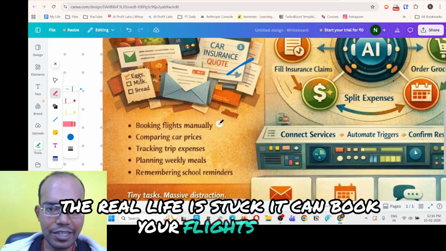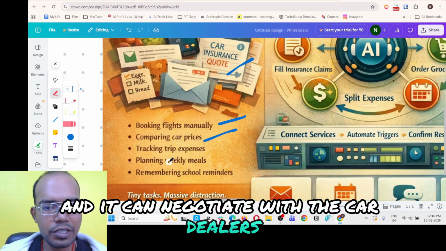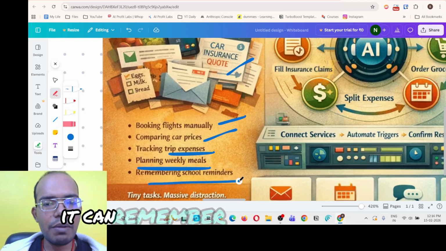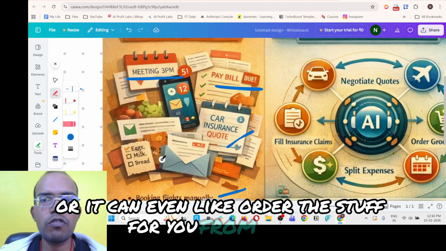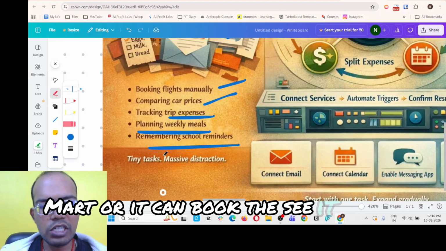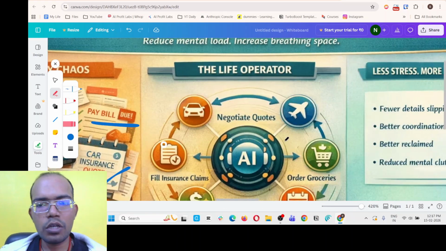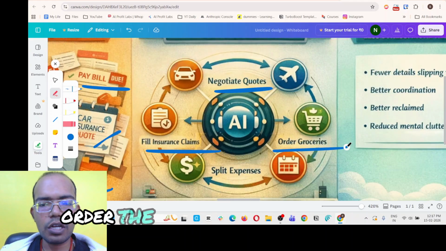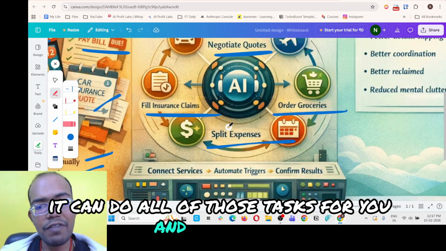It can book your flights, right? It can compare car prices and it can negotiate with the car dealers. It can track the trip expenses. It can plan your weekly meals. It can remember school reminders, or it can even order the stuff for you from the mart, or you can book a seat at the restaurant. Things like that, people are doing that. Okay, already. So either it's negotiating, filling the insurance claim, ordering the groceries, splitting expenses. It can do all of those tasks for you and very easily.